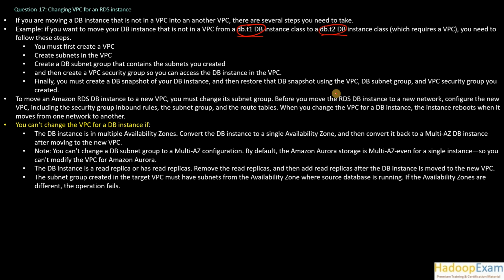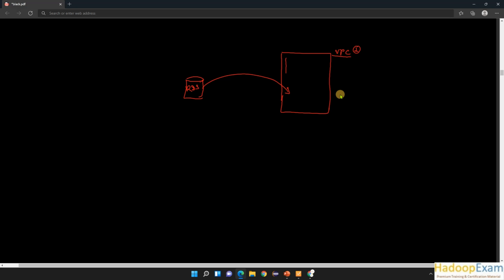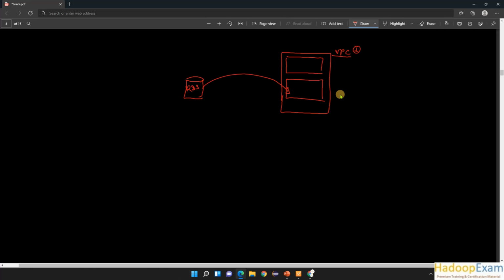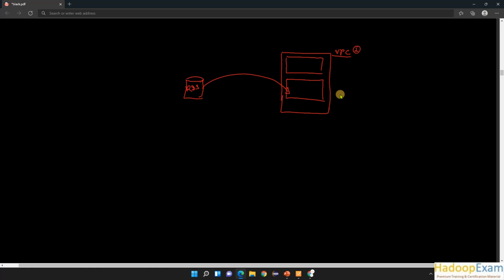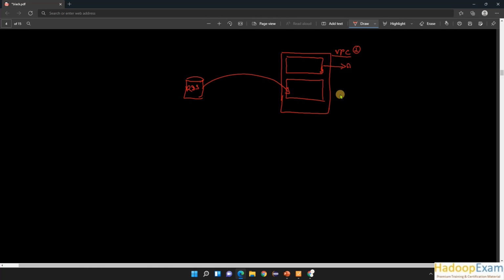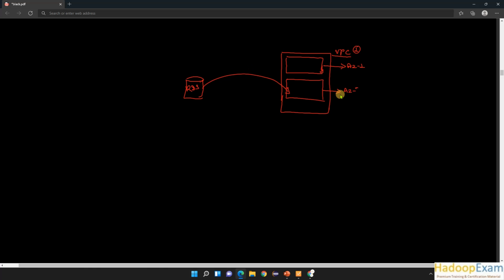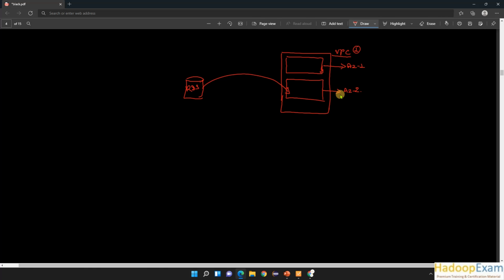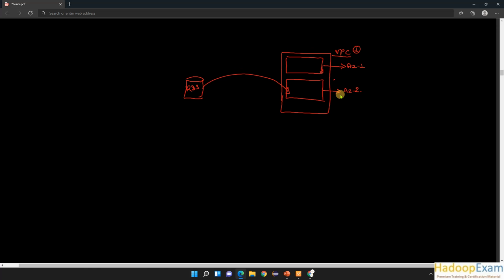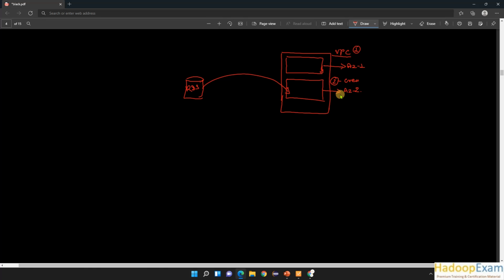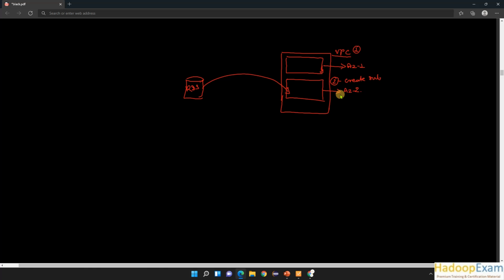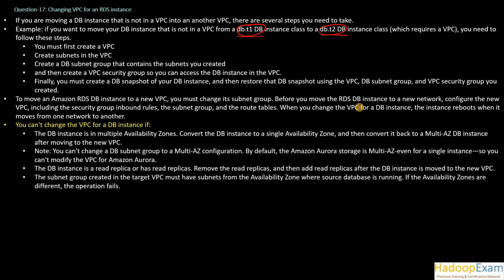Second step, create a subnet in a VPC. We discussed previously that we need to have a subnet inside a VPC. A subnet can be in one availability zone only, so this one is in AZ1 and this one is in AZ2, availability zone 2, which you created. So this is the second step you need to perform: create a subnet. Without a subnet you can't proceed.